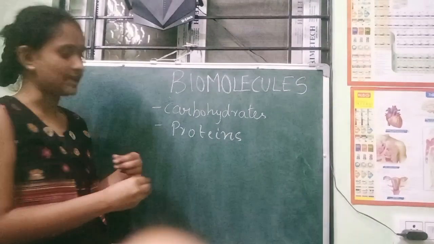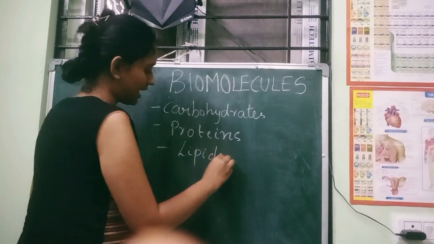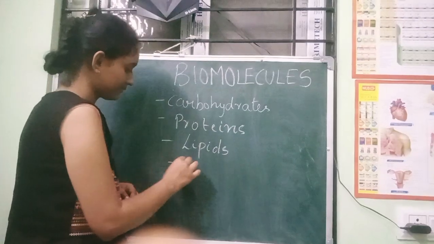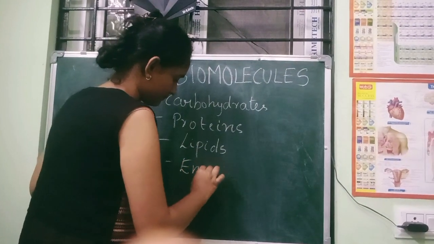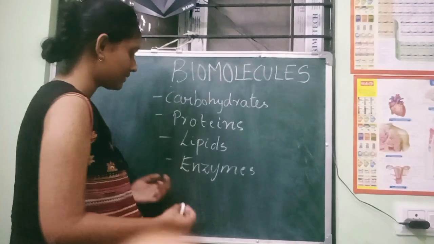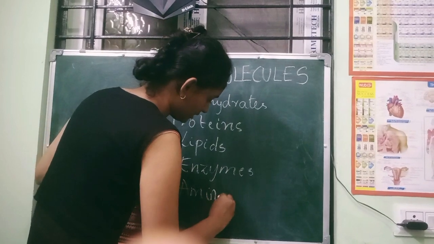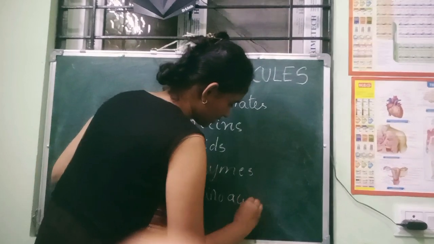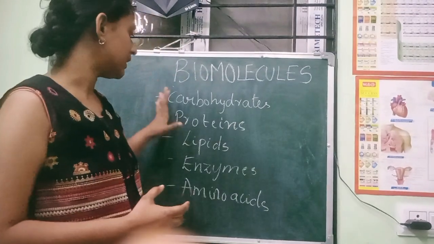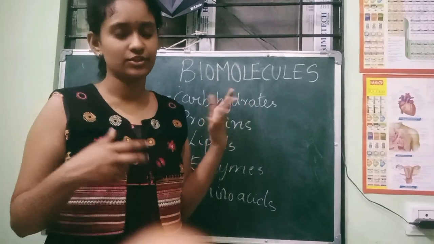Then lipids, which are fats and fatty acids, and then enzymes. We're going to study the different types of enzymes, and then amino acids at last. Amino acids are very important. Without amino acids, we can't have any functioning of the body. So we are going to study these 5 types of biomolecules in this chapter.